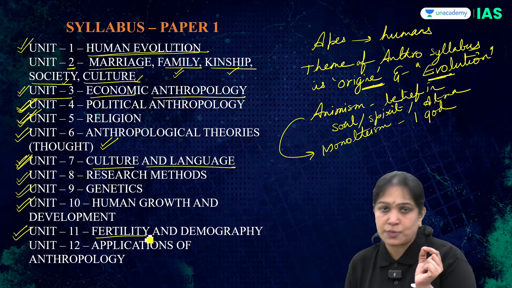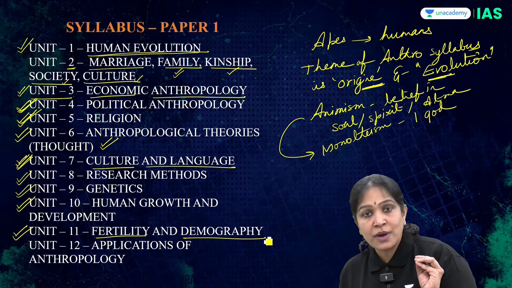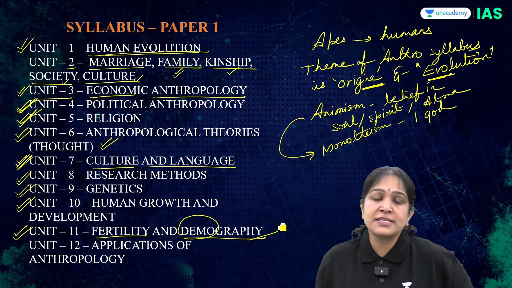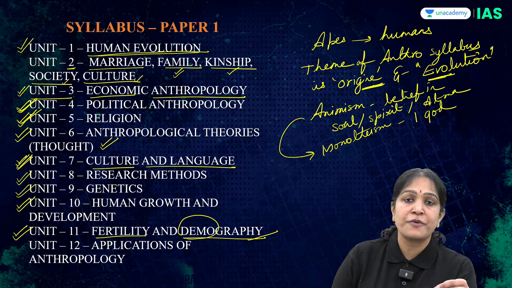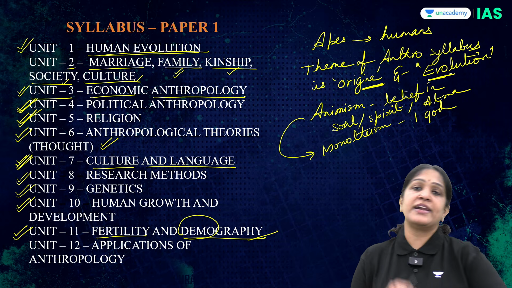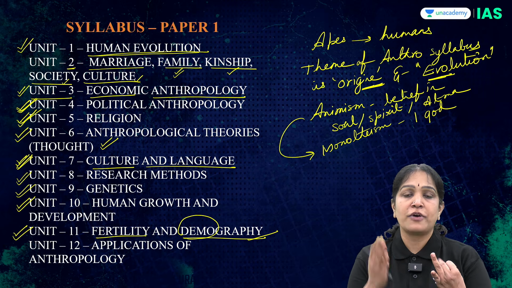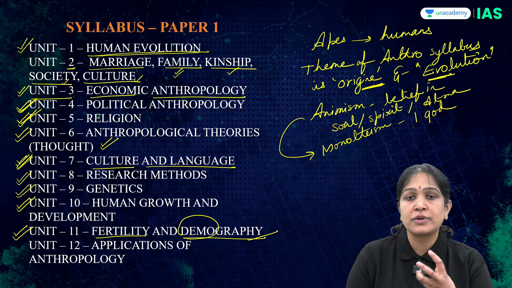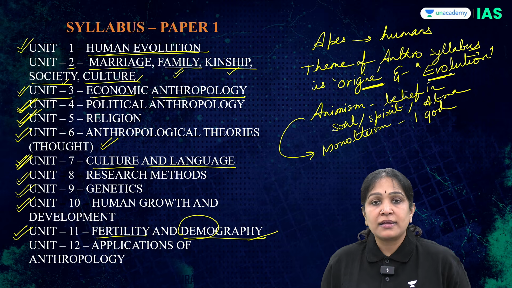Fertility means what? Ability to give birth to a child. Demography means what? The word demos means population and graphein means describe. Describing the population, studying the structure of a population. Fertility and demography. Here we study about the female reproductive system, the formation of the egg cell, formation of the sperm cell, how do they fuse, how do they form a zygote, how the baby grows. So these aspects we study in unit 11.